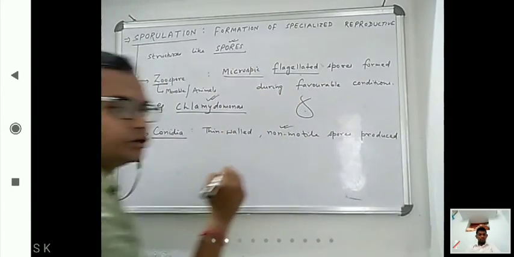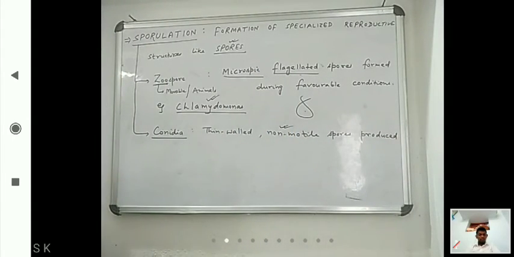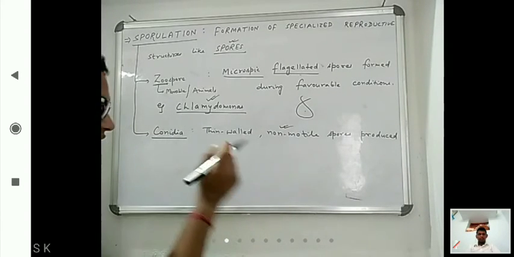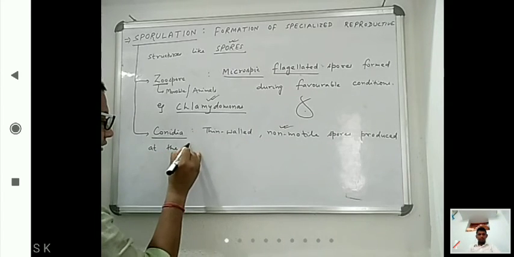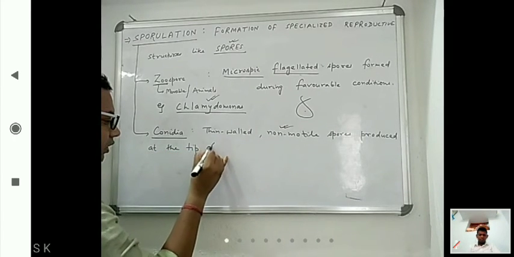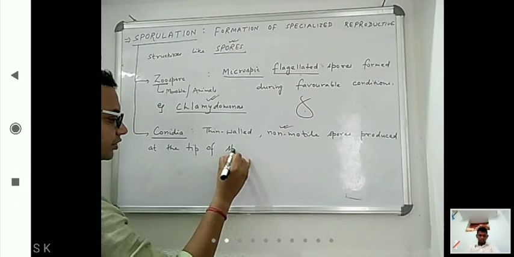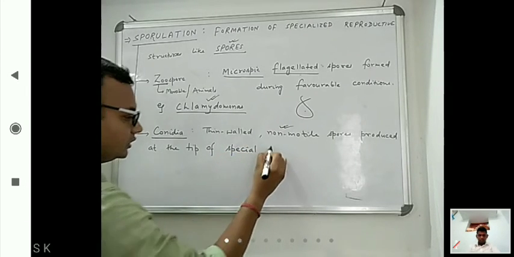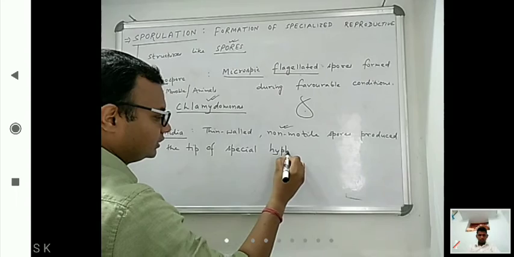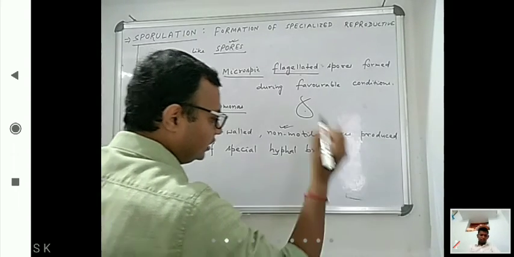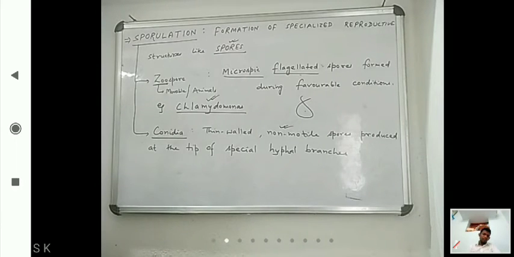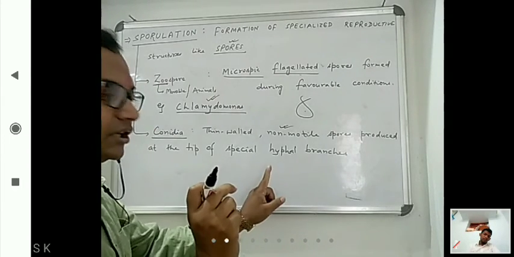Now, where are they produced? Mainly they are produced at the tip of special hyphal branches.